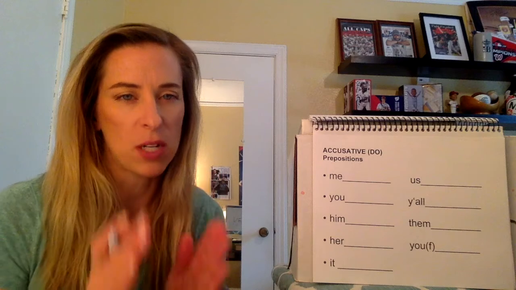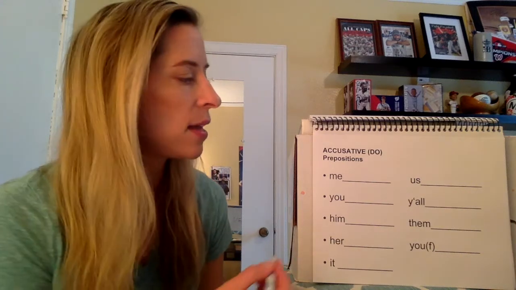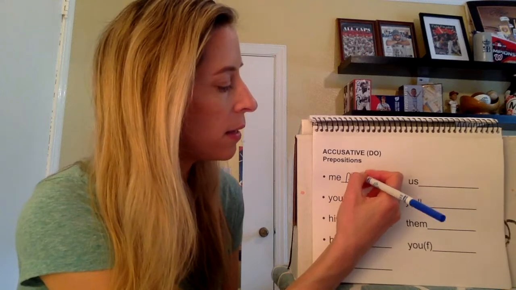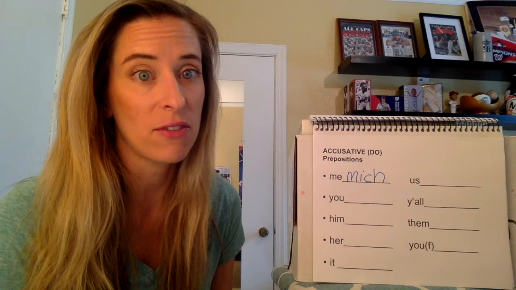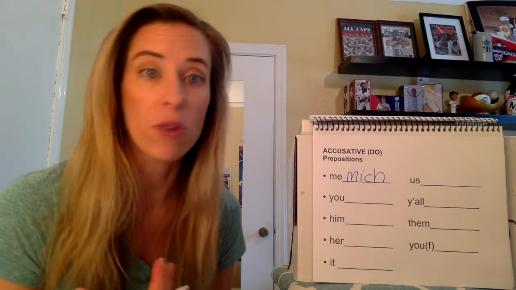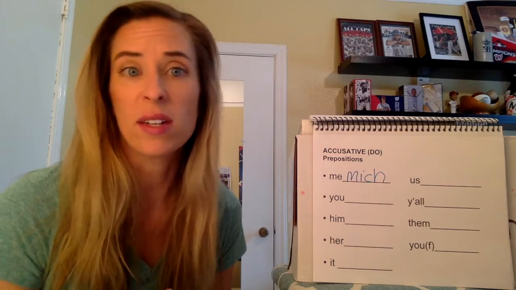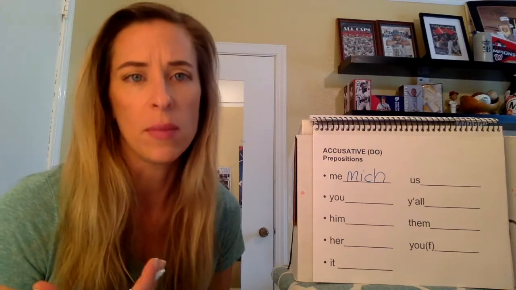So we've got to think middle column. Go through in your head and see if you can guess. Me is going to be mich. If you were thinking mir, that's dative. So you would say for me, für mich. If you wanted to say through me, durch mich. Without me, ohne mich. Against me, gegen mich. And around me, um mich.